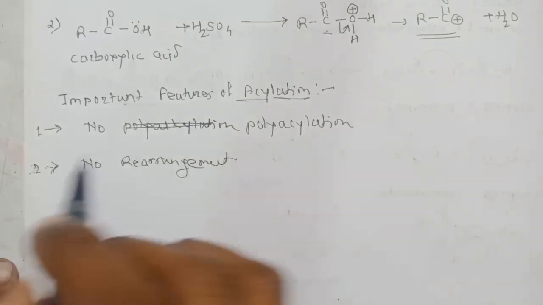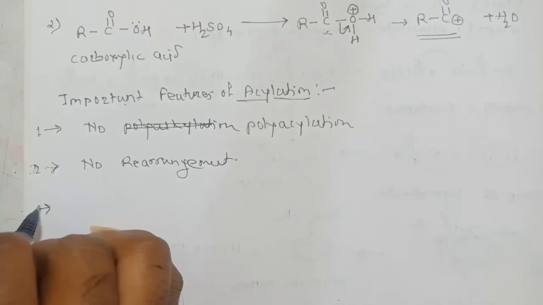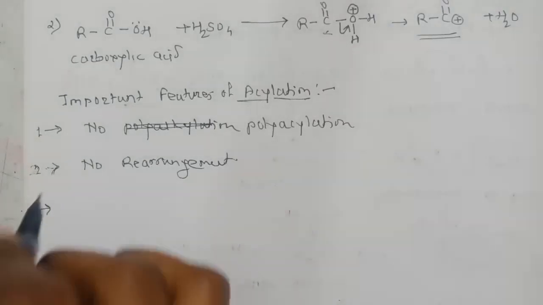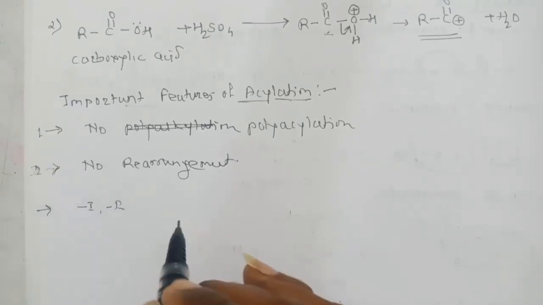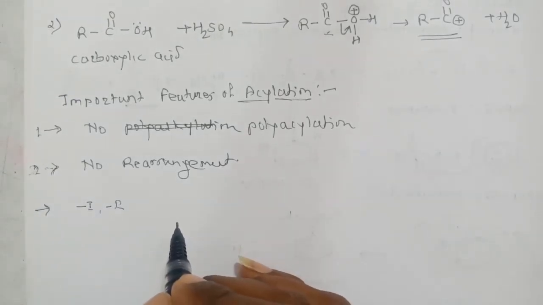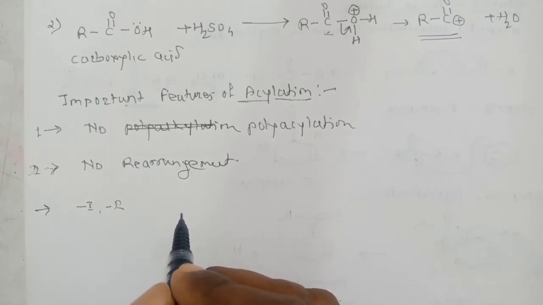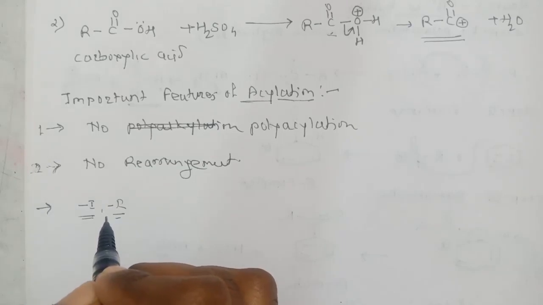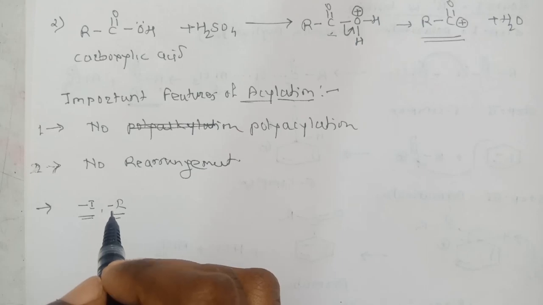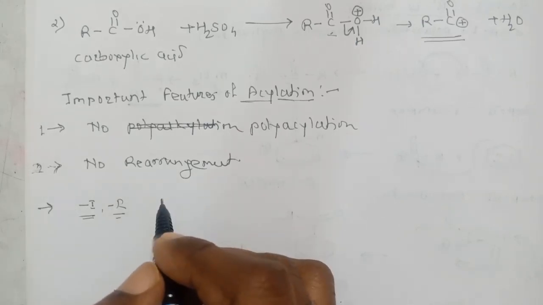The third point is that when minus I or minus R effect groups are attached to the benzene ring, then the acylation reaction will be difficult. Acylation is not possible when groups with minus I effect as well as minus R effect are attached to the benzene ring, because those deactivate the benzene ring.